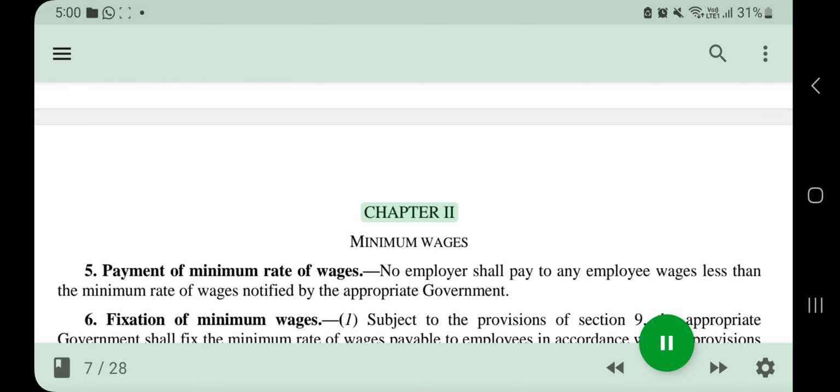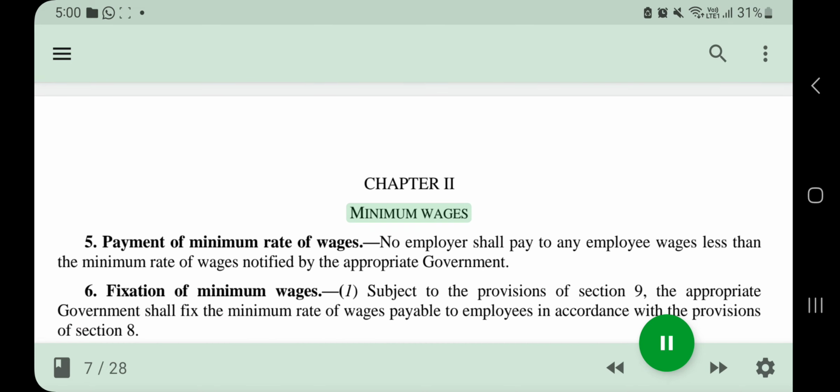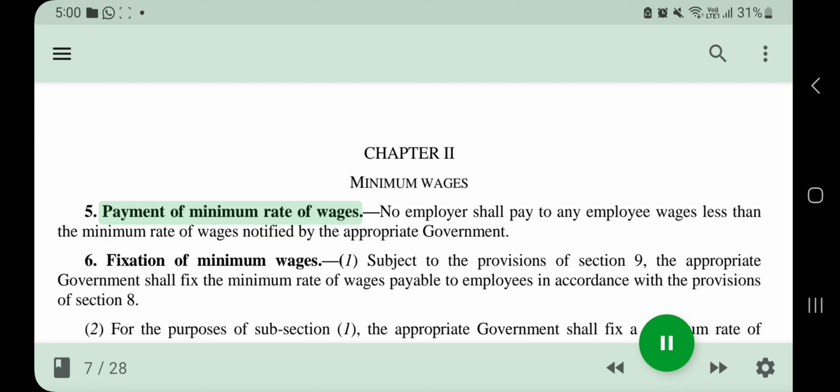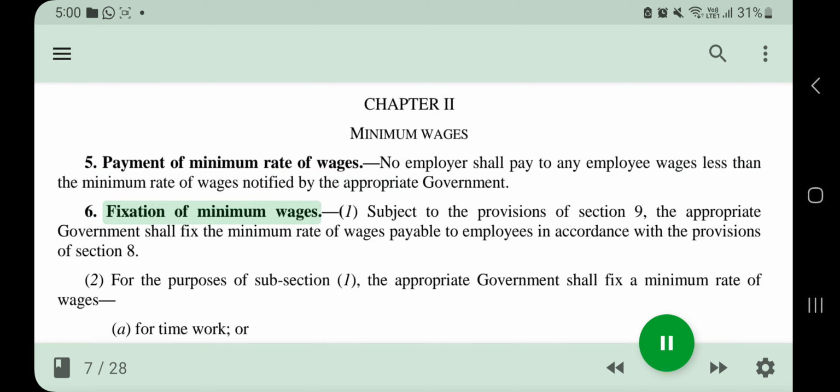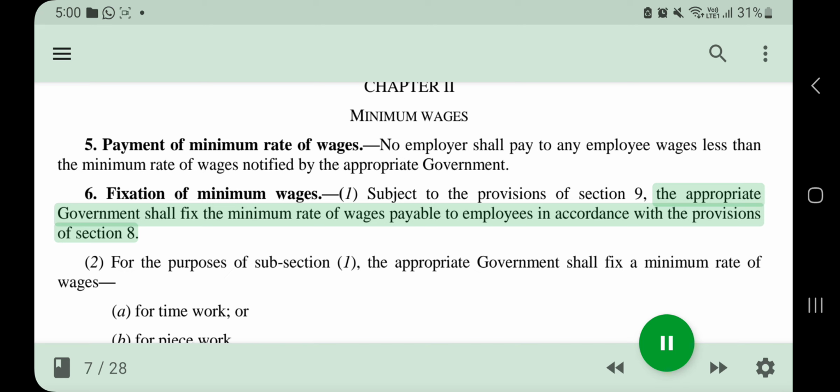Chapter 2. Minimum wages. 5. Payment of minimum rate of wages. No employer shall pay to any employee wages less than the minimum rate of wages notified by the appropriate government. 6. Fixation of minimum wages. (1) Subject to the provisions of Section 9, the appropriate government shall fix the minimum rate of wages payable to employees in accordance with the provisions of Section 8.